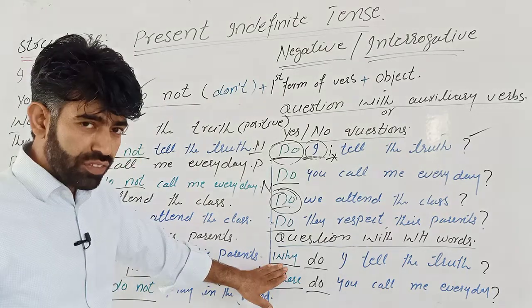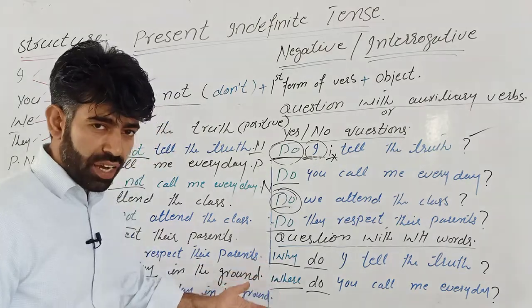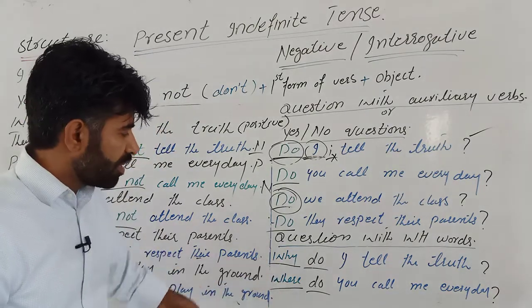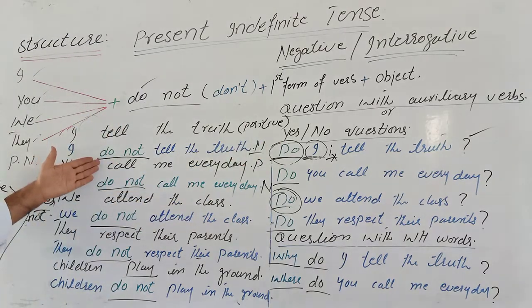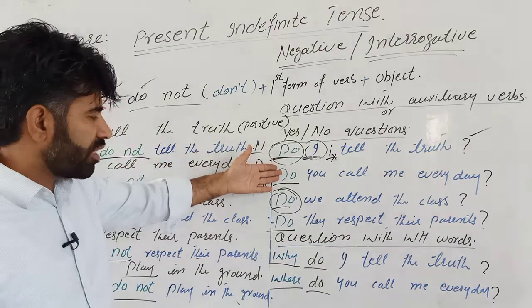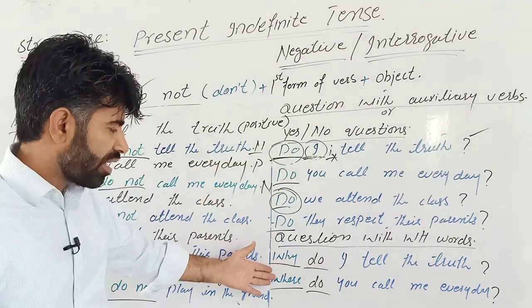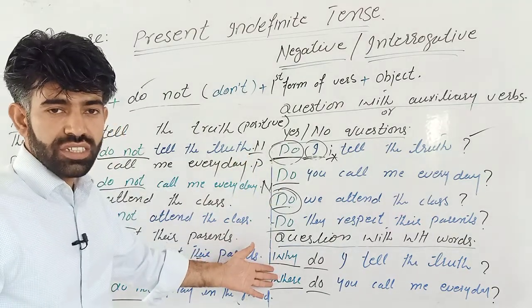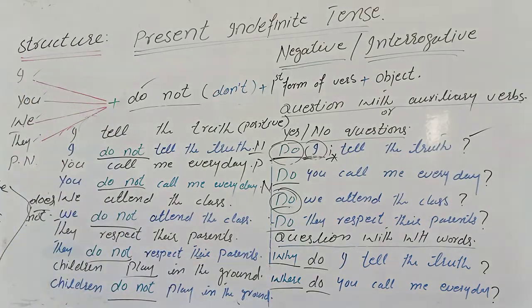So try making a few of these sentences as well, with when, where, why, how, which, who, whose in the sentences. So this is how we make negative sentences. This is how we make interrogative sentences with auxiliary verbs, and this is how we make interrogative sentences with WH words. I hope you don't have any problem with any of these.